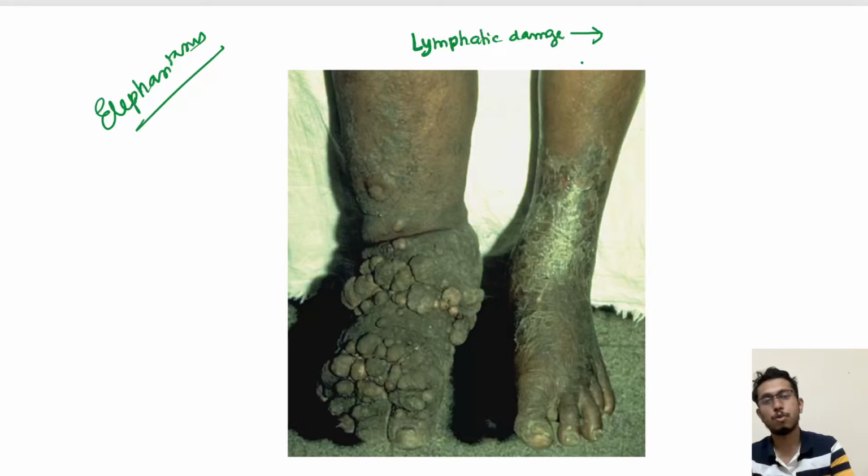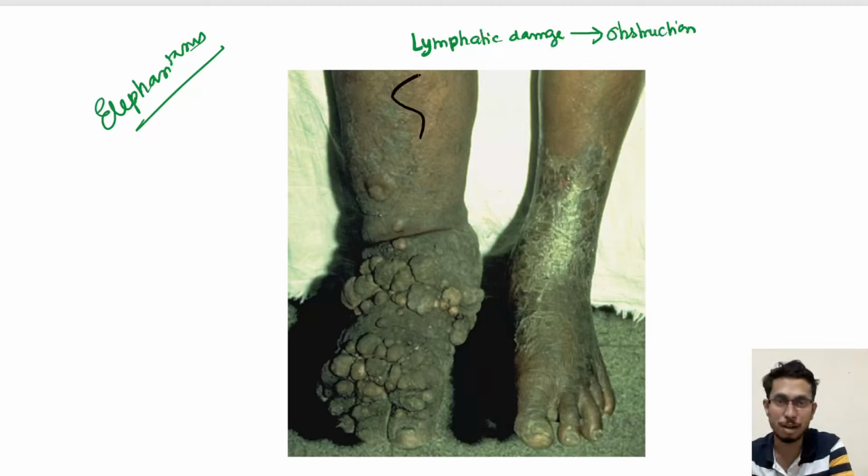Why is there damage? Because the adult worm invokes the host immune response, which causes granulomatous inflammation and kills the worm, but the worm remains in the lymphatic channel. So it causes damage of the lymphatic system and obstruction, which first presents as brawny edema.